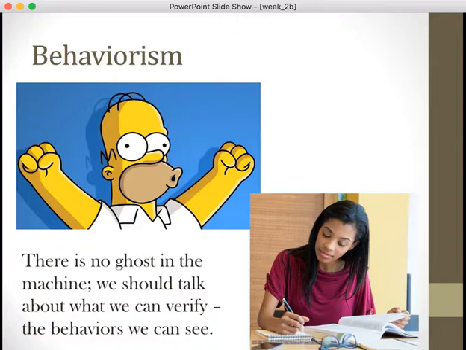You can think about it. Really simple example. What is pain? Well, I know what it feels like in my mind, but for other people, when they see me jumping around, screaming, yelling, probably swearing at some point, that's pain. That's exhibiting the behaviors that are associated with that mental state. So really, that's all the mind is for behaviorism.